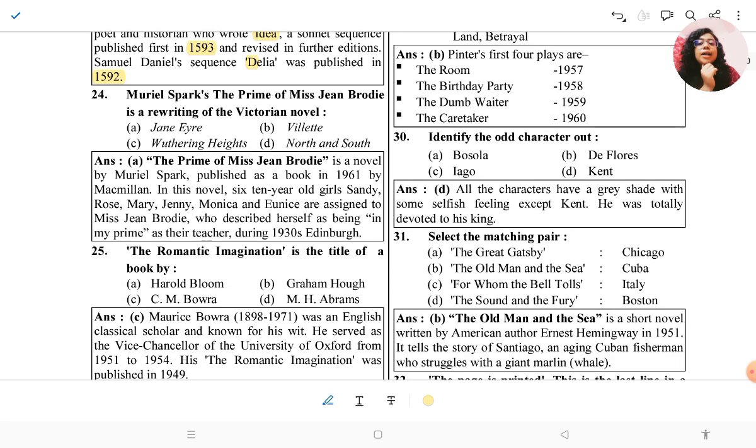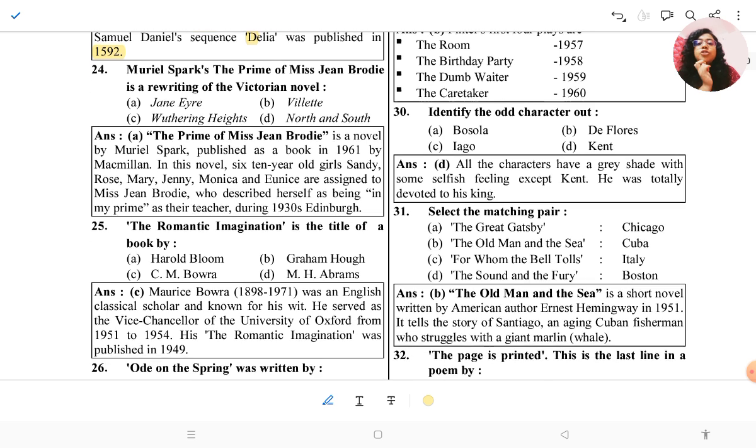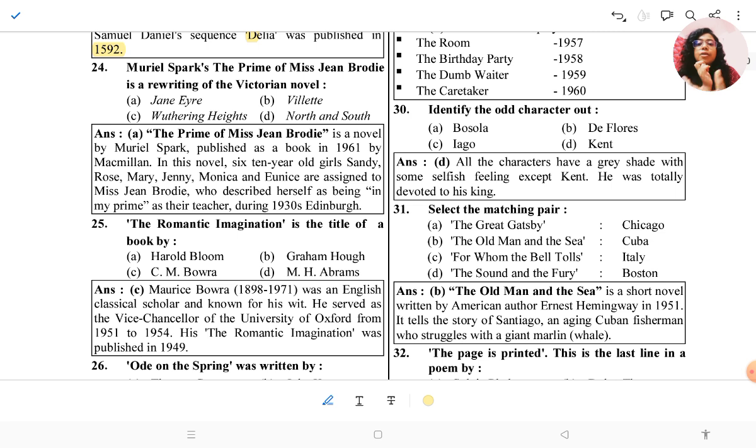Then Muriel Spark's The Prime of Miss Jean Brodie is a rewriting of the Victorian novel. The Prime of Miss Jean Brodie by Muriel Spark was published in 1961 by Macmillan.